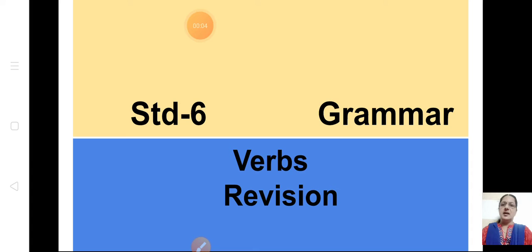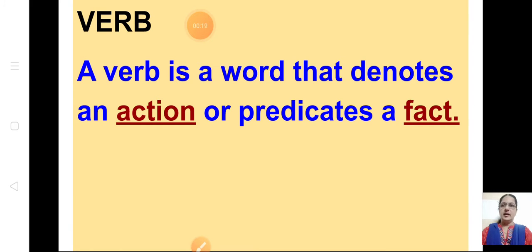Today let us revise the topic we have learned, verbs. We have finished the three parts of the verbs. Now let us revise what we have learned in the previous videos. What did we learn? We learned about verbs. What is a verb? A verb is a word that denotes an action or predicates a fact. It can be either an action or a fact.